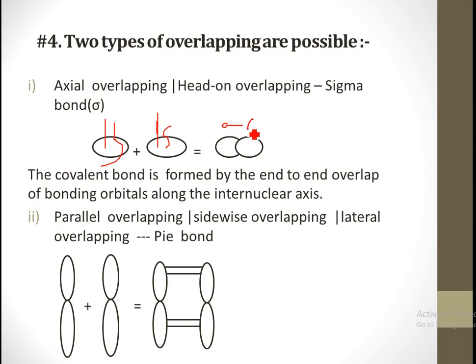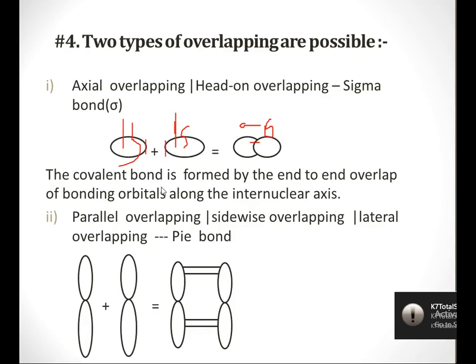So how does the overlapping take place? See here, head on head. It is not parallel, it is not lateral, it is not sidewise, it is head-on or axial. You can see clearly that these two axes overlap each other to form what?